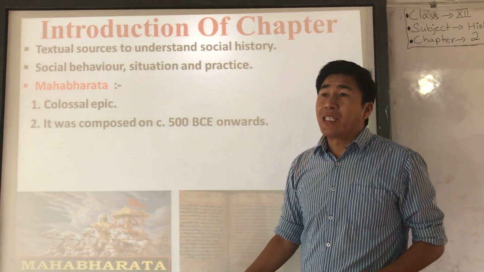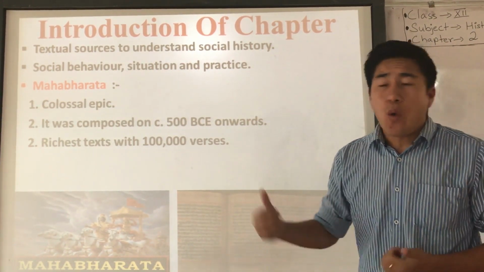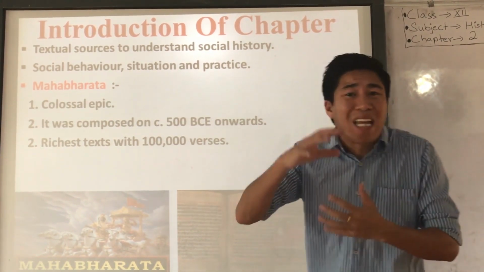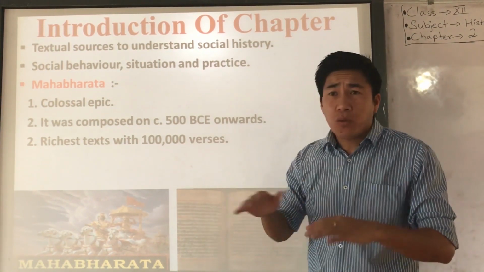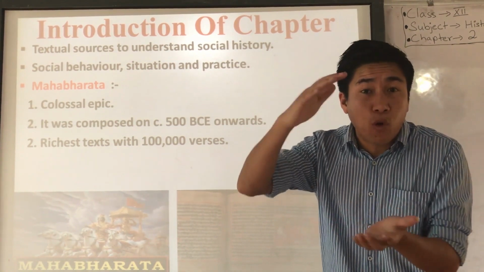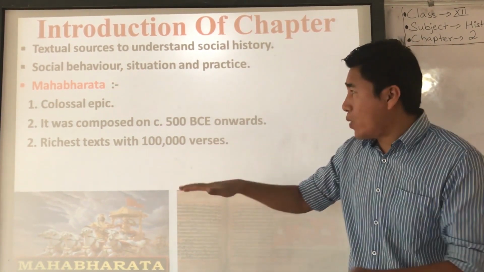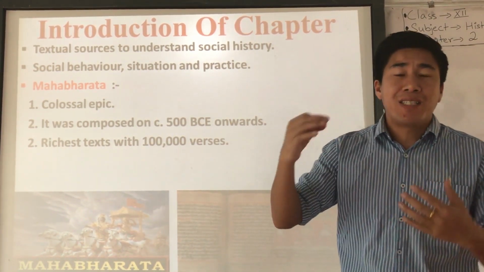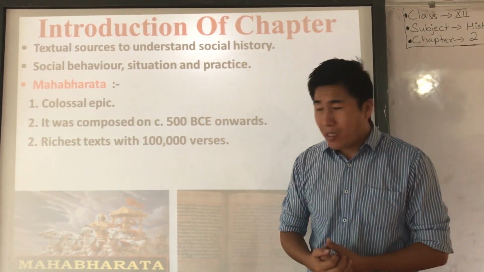Now, they also consider Mahabharata the richest text in the subcontinent because it contained 1 lakh verses. Now, 1 lakh verses here refers to stanzas. In English, we call it a stanza also, right? Mahabharata was written in a poetic, rhythmic way, in a poem way. So that's why it contained 1 lakh verses in 18 chapters. So see how rich the text Mahabharata was, right?